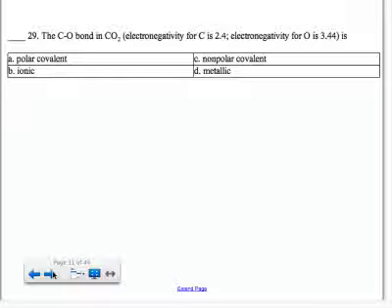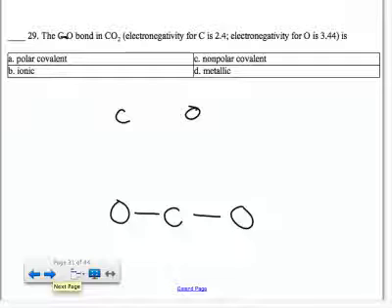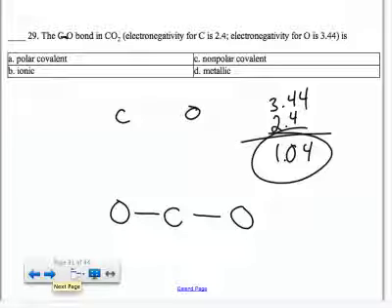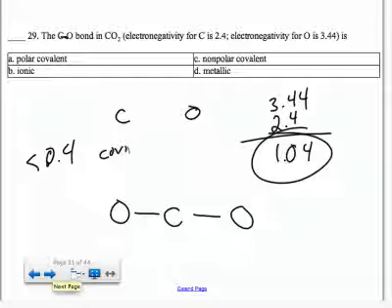What type of bond do you get when you have carbon and oxygen bonded together? When we're looking at the electronegativity, you want to look at 2 atoms that are bonded together and then compare their electronegativities. The difference between these 2 electronegativities is 1.04. So what does that mean? Well, if the difference is less than 0.4, then we call that covalent. It's basically even sharing of the electrons.